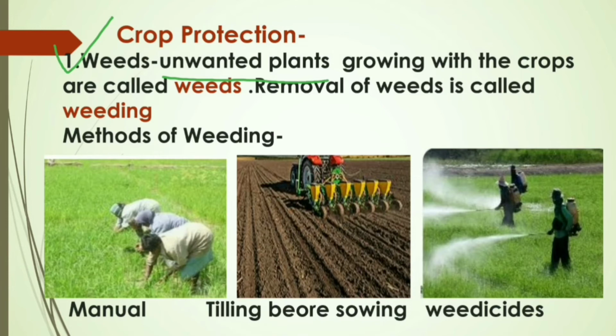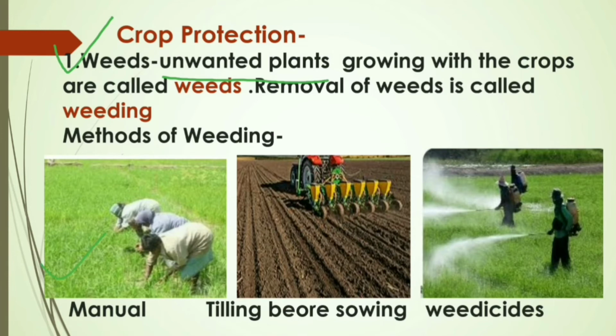They have to be removed from the field because they will compete with our main crops. वो हमारी main crop के साथ competition करेंगे, food, nutrient, sunlight, water, etc. So to avoid all these competition, we have to remove those weeds, and the process of removing those weeds is called weeding.